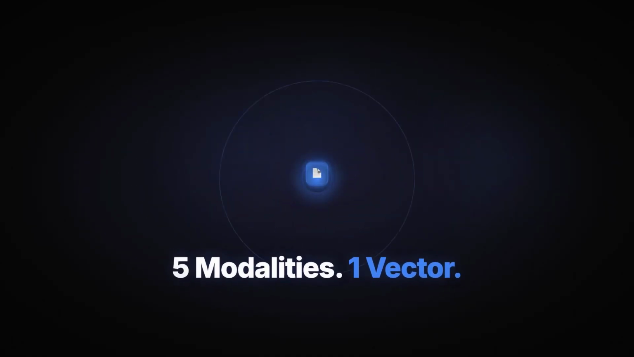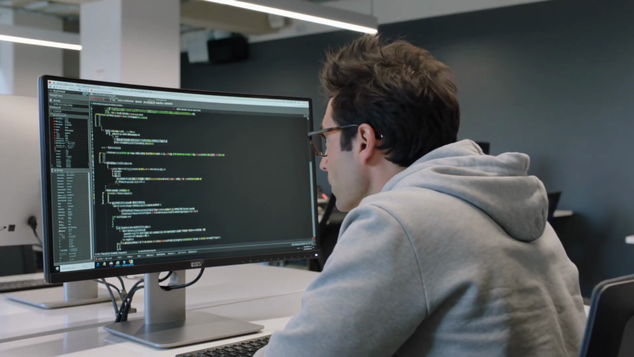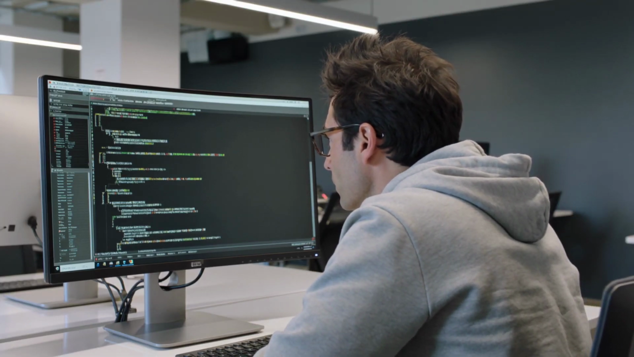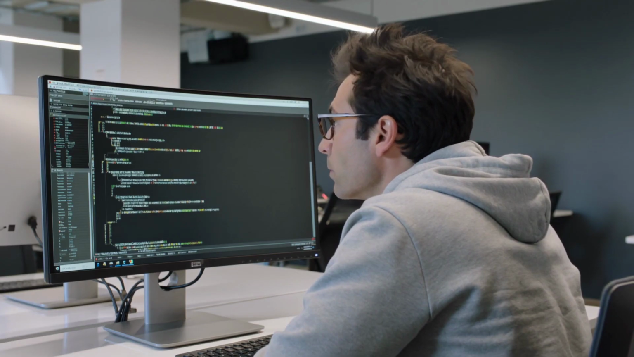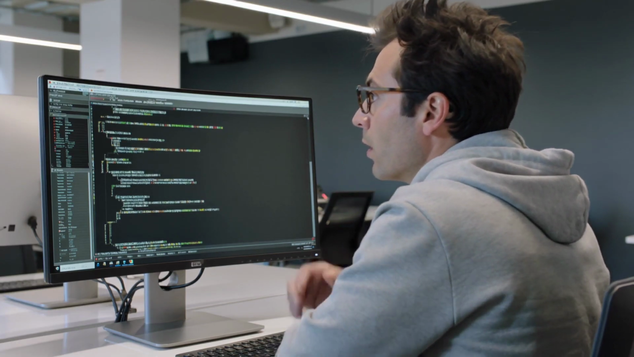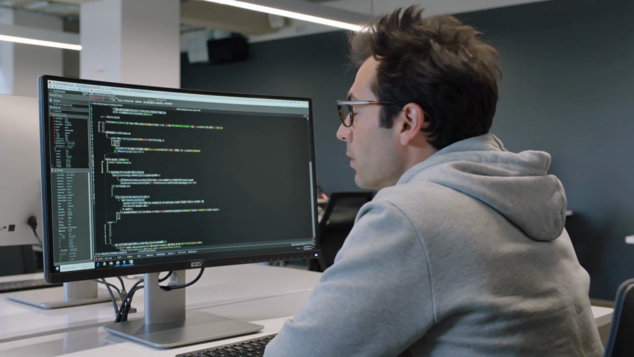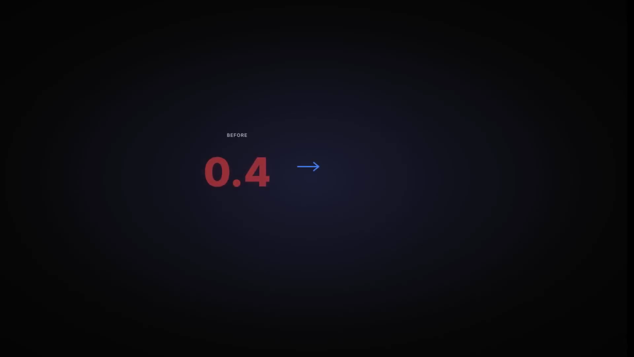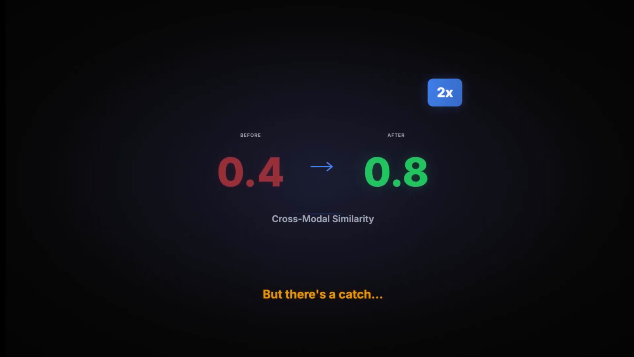5 modalities, 1 vector. Google just killed separate AI pipelines. Gemini Embedding 2 maps text, images, video, audio, and documents into one shared space. And it nearly doubles cross-modal similarity scores. But there's a catch that could cost you weeks of work.